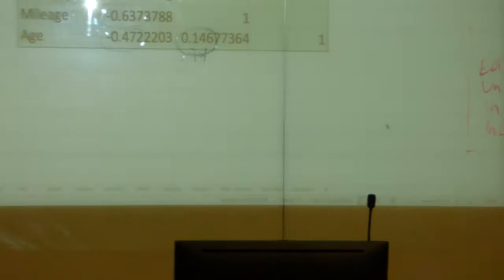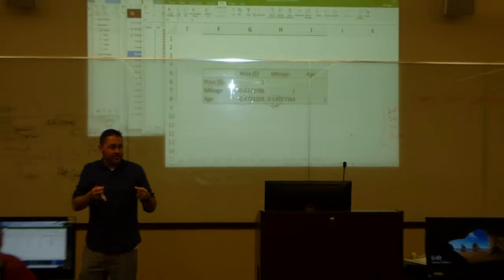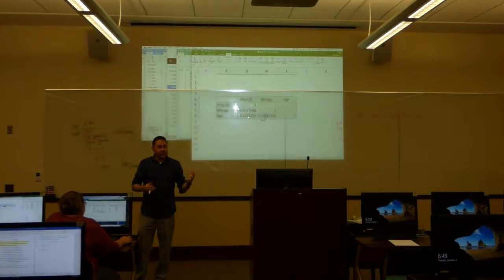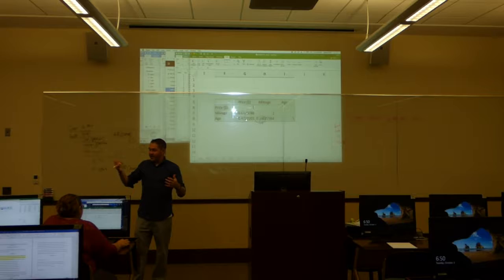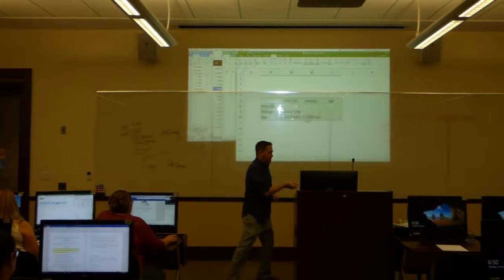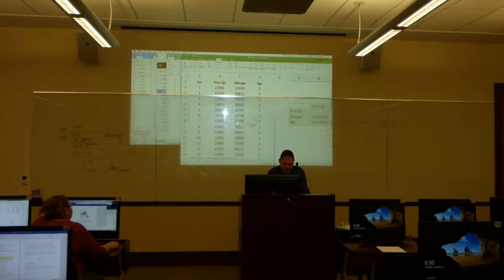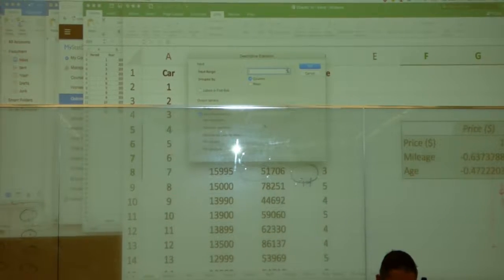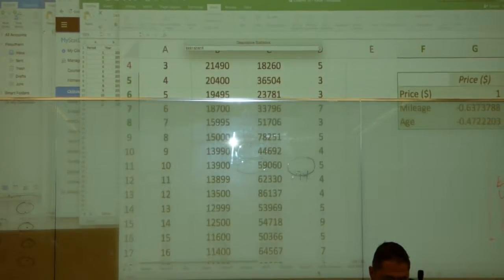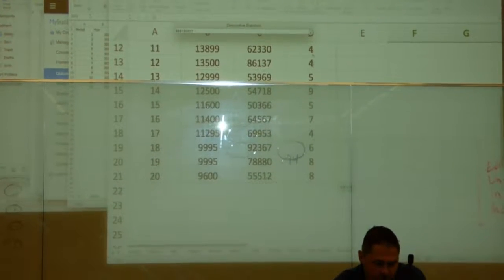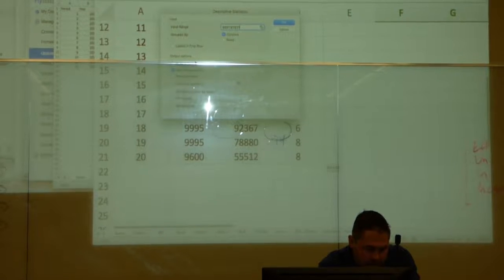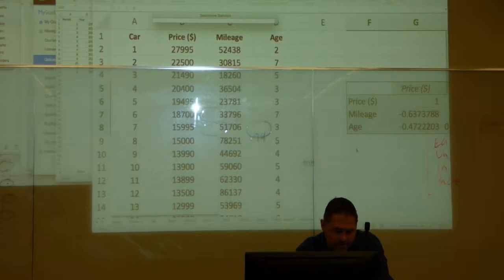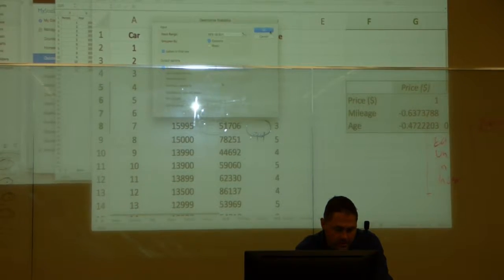That's going to check the box off. Obviously it will need a little bit of description, but this will check off the box that you have done descriptive statistics. Once you have your data, it shouldn't be hard to do. Equals mean, median, or just go to data analysis. If we go to data analysis, descriptive statistics, okay. Input range, price, mileage, age. All right, very good. Labels in first row, output range. I'm going to put it right here. Done.